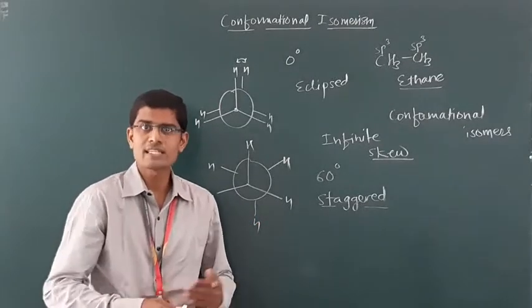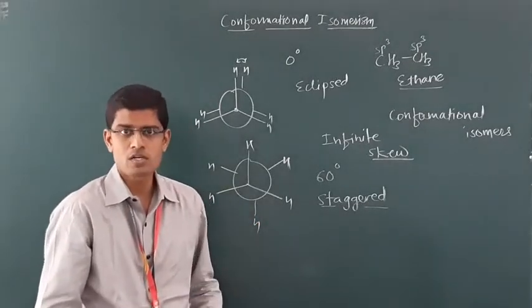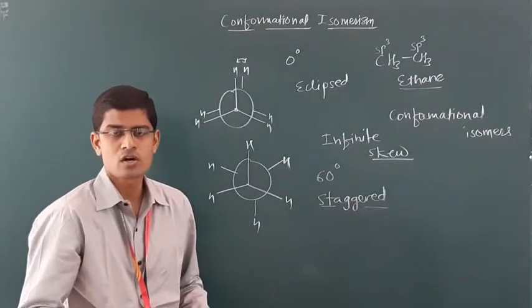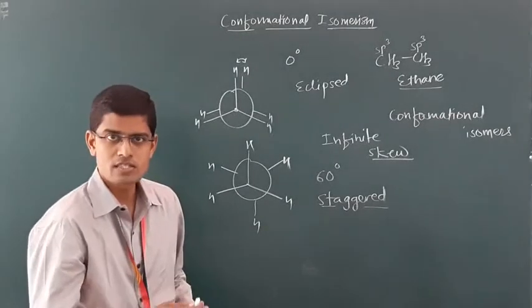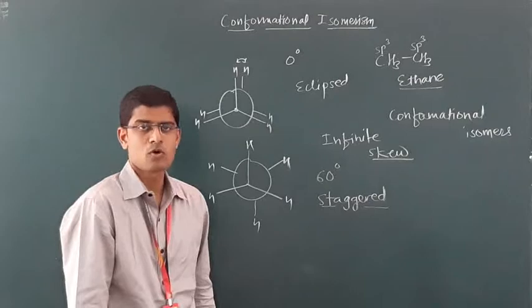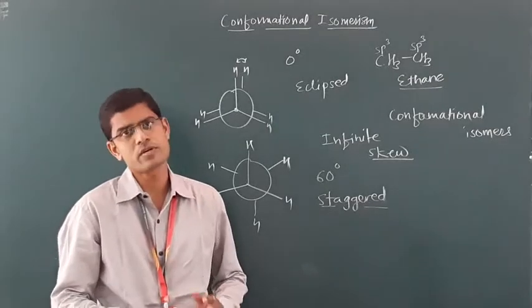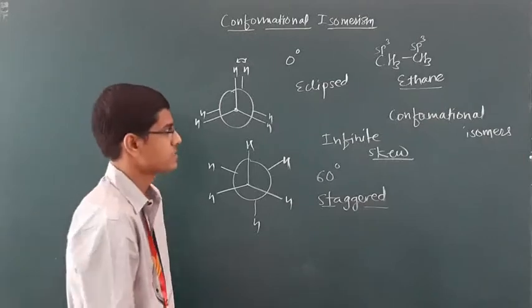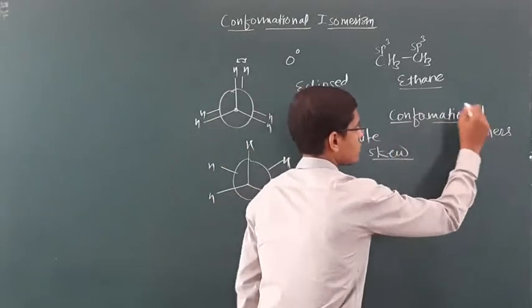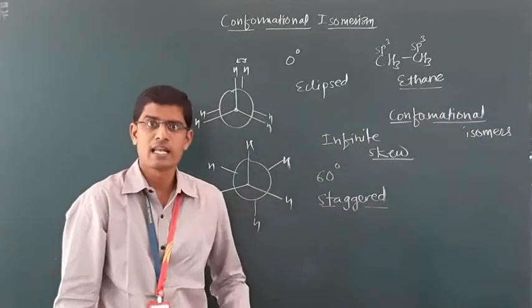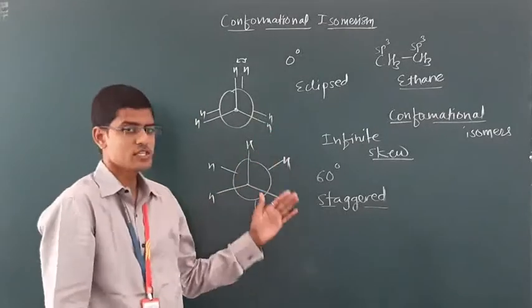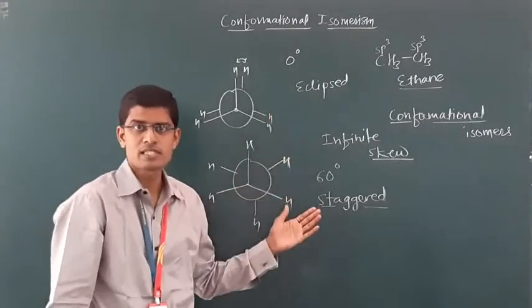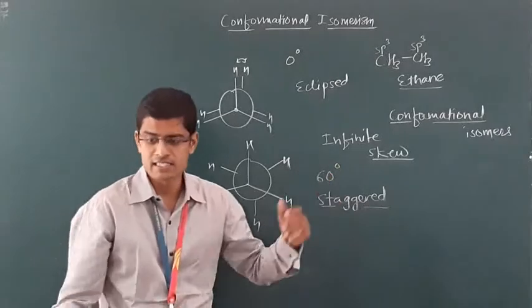Now, why are these isomers generated? Because on rotation of the molecule along the carbon-carbon single bond, they can be interconverted into each other without breaking a bond. That's why they are called conformational isomers. Let's see the energy difference between these isomers and its analysis.